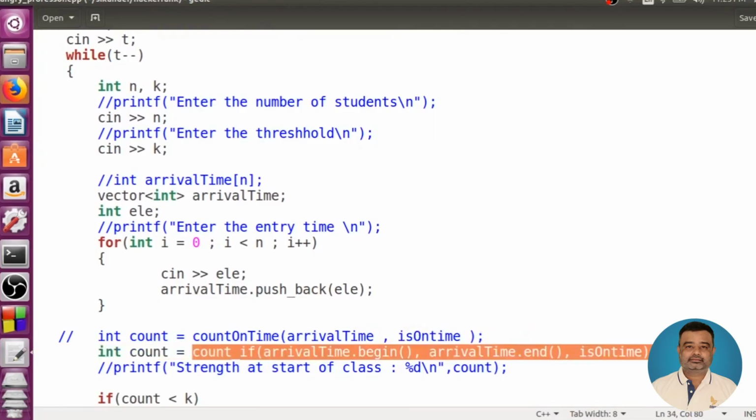Fine. So we learned how to use a built-in algorithm called COUNTIF, one of the meaningful examples where I could use COUNTIF. Thank you guys.